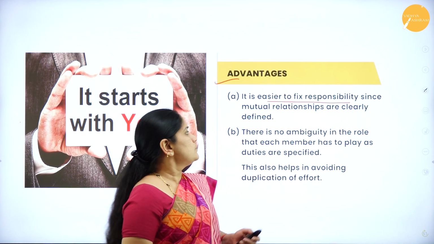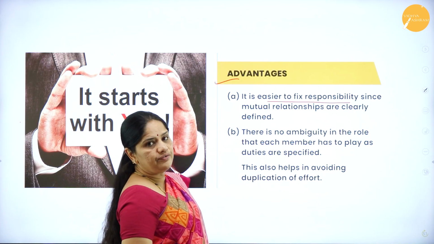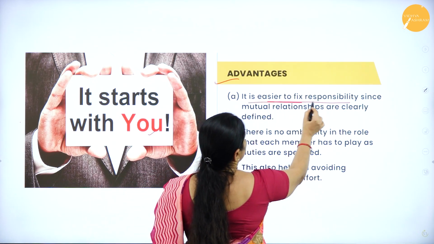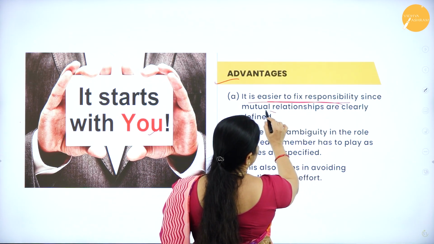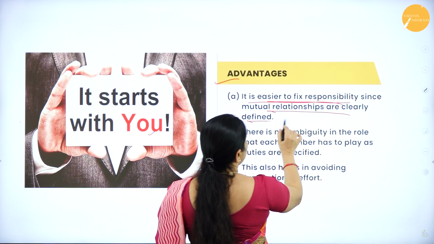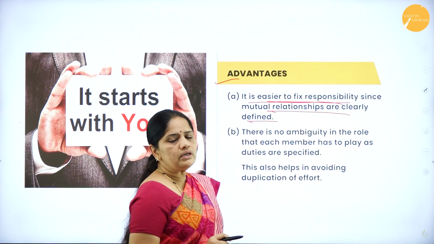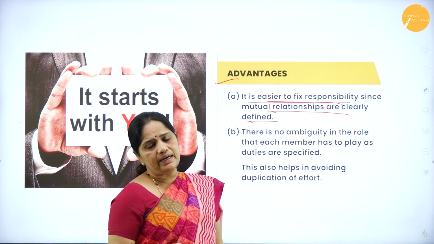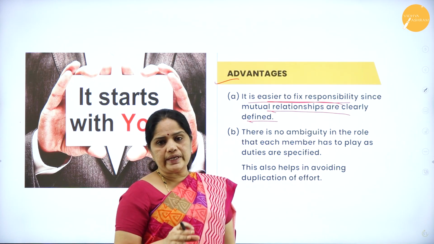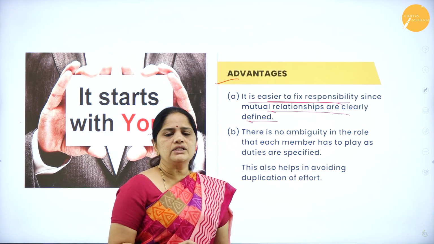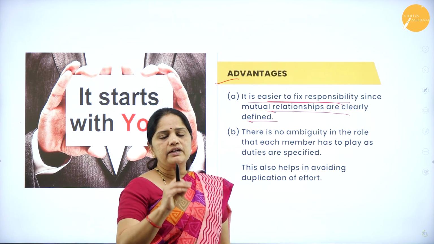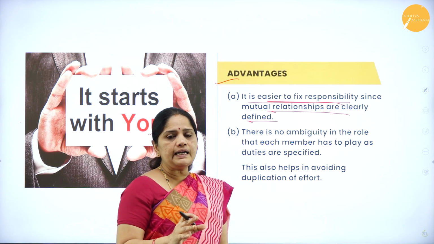So let us look into what are the advantages of having a formal organization. Here in the formal organization, it is easy to fix responsibility since mutual relationships are clearly defined. In a formal organization which is created by the top management, each person's duties, responsibilities and authorities are clearly specified, and the work expected from each employee will be clearly defined.